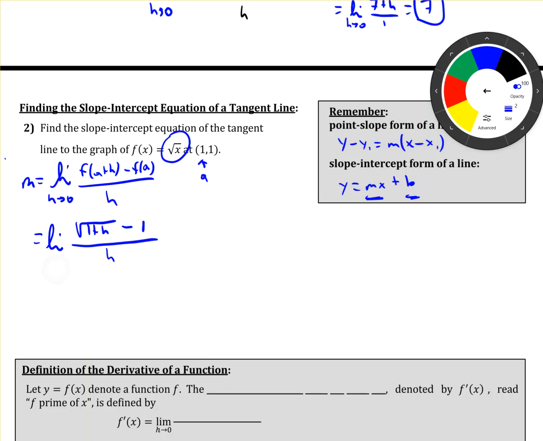Now, we need to find this limit. If I plug in 0, I get 0 over 0. That's no good, so we need to do some algebra. If you recall from last section, we had one with a square root in the top. And what did we have to do? We had to rationalize the numerator. So let's multiply top and bottom by square root of 1 plus h plus 1.